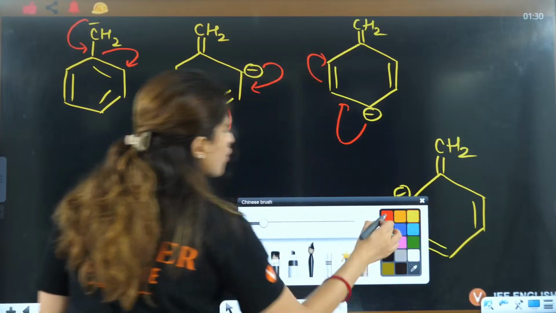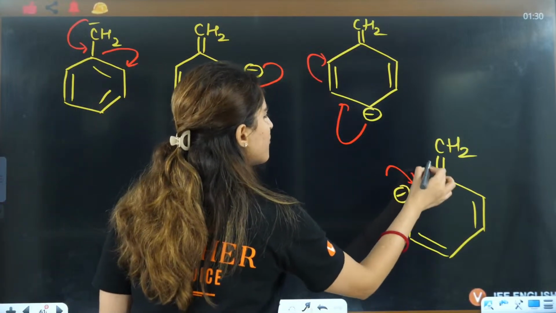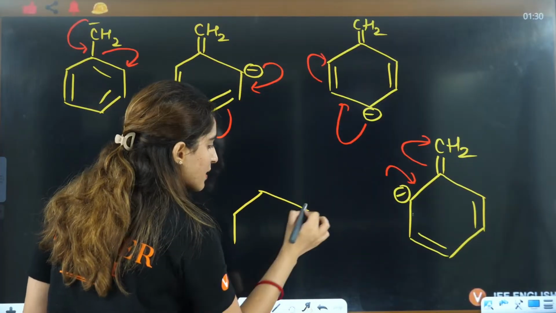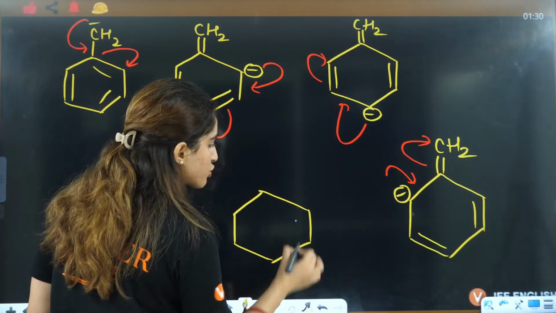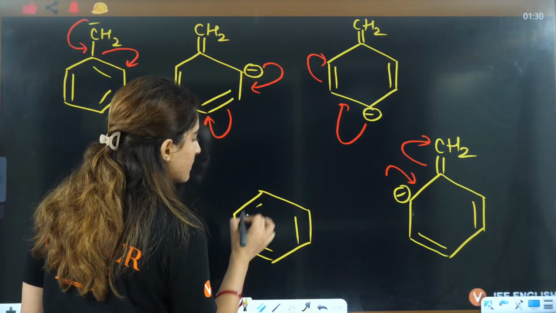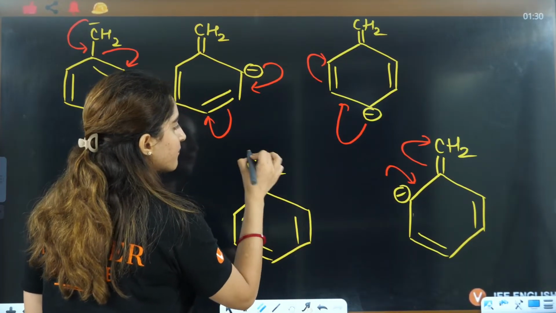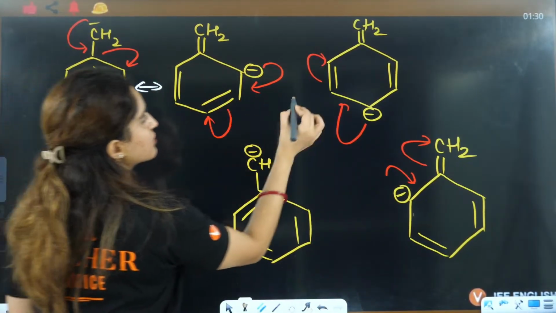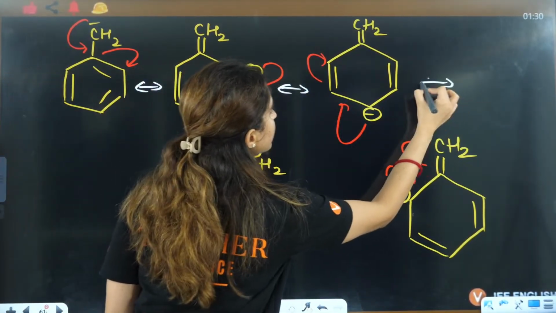I know this is not a subjective exam, ma'am, why are you asking us to draw it? Because in conceptual based questions also you should be able to understand what the concept is exactly, right? Now these are the resonating structures. Now can you see one thing here?